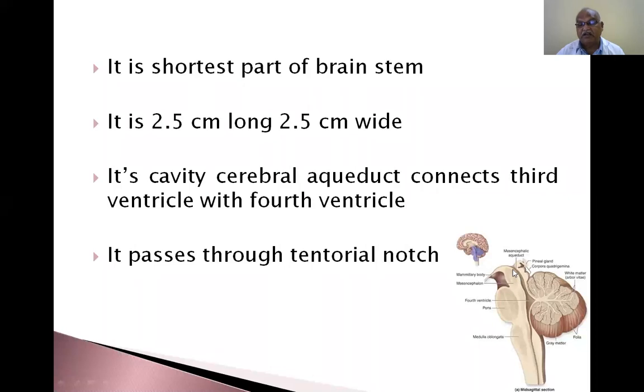So this is the midbrain. The cerebral aqueduct present in this part is called the Sylvian duct. It passes through the tentorial line. You compare: this is the midbrain, the top part, the pons is the second part, the medulla is the third part. The cerebellum is in the posterior part. So these structures go through the tentorium.